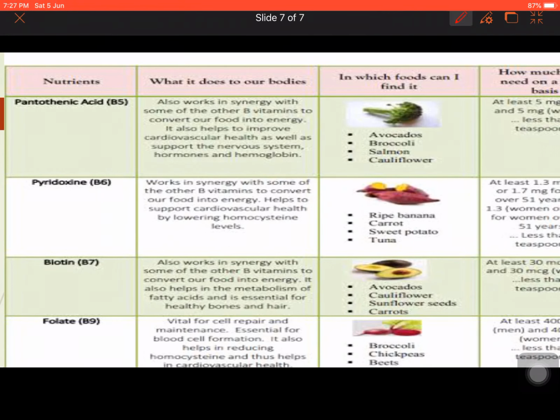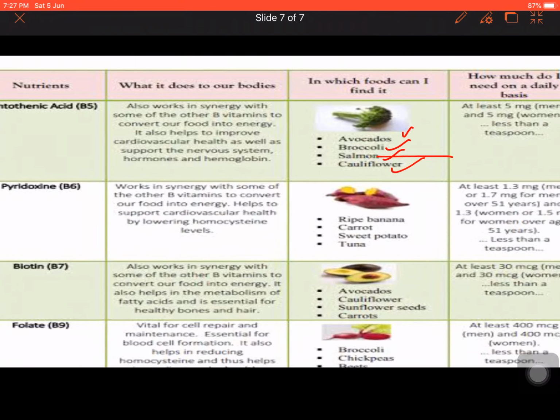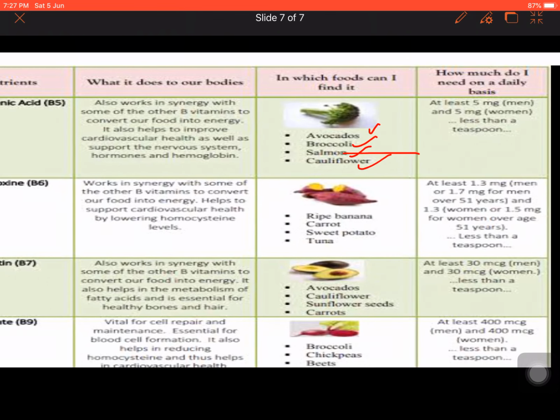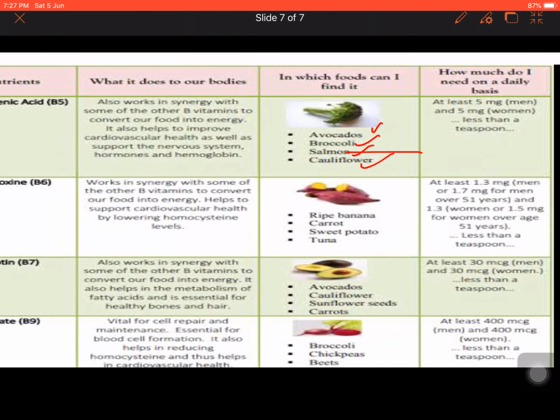Now here we can say what the foods are. Avocados, broccoli, salmon and cauliflower are the main principal sources of vitamin B5. At least 5 mg should be taken by men and women, less than a teaspoon.